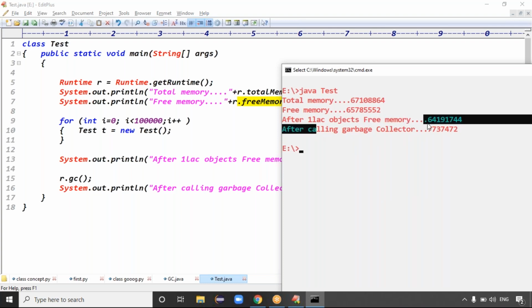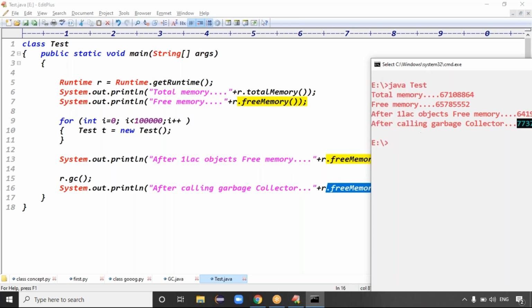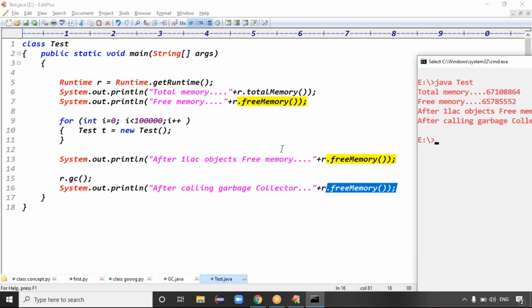After calling the garbage collector, what happened, guys? The free memory increased, right? Yes, after calling the garbage collector, the free memory is definitely increased. Exactly, guys.